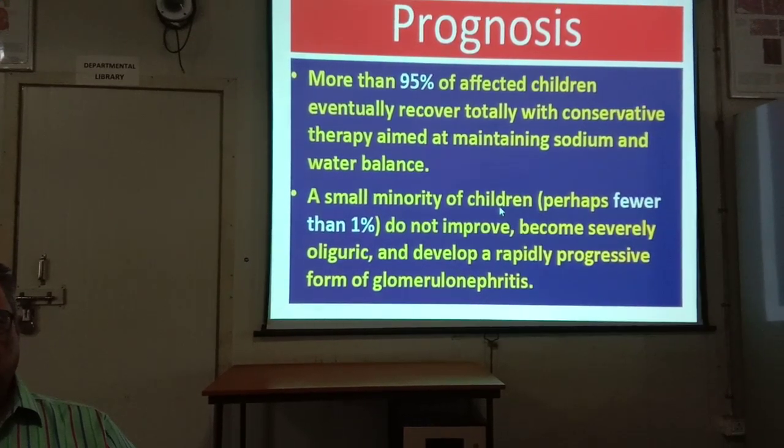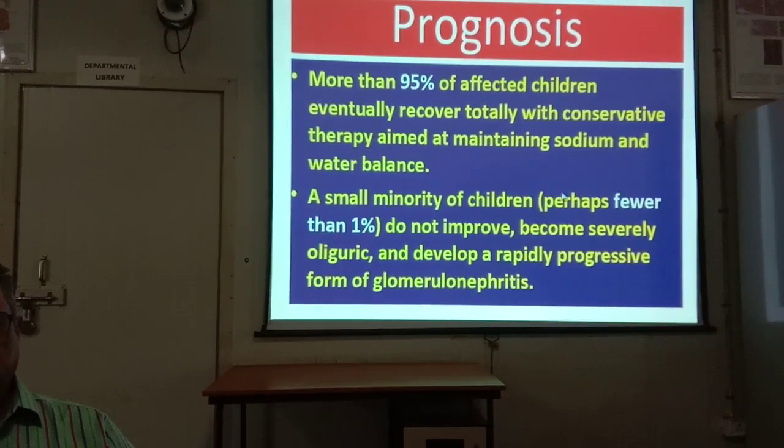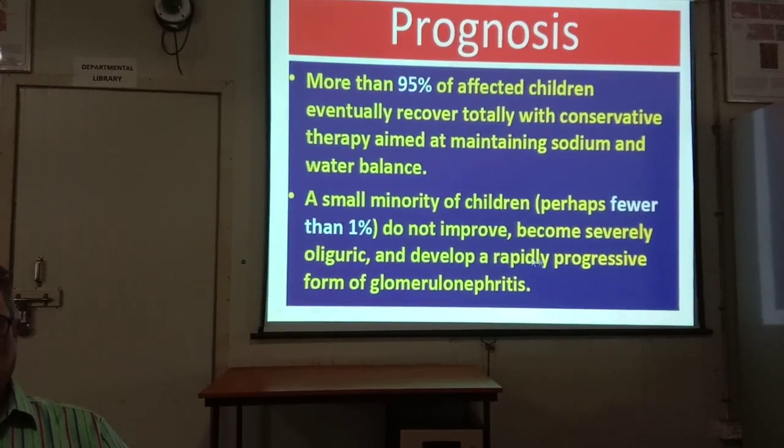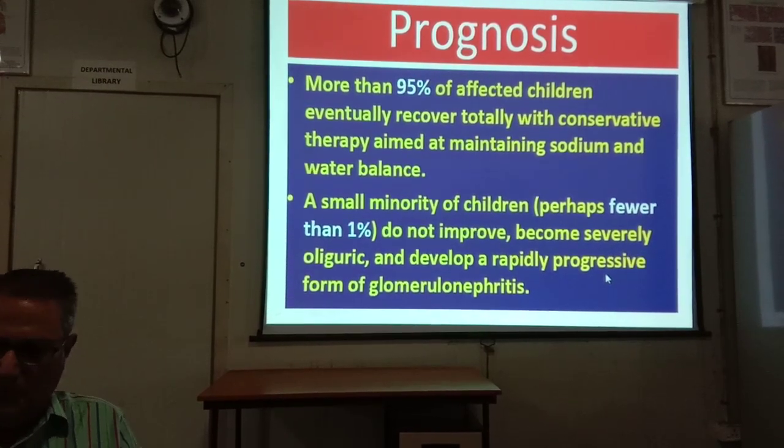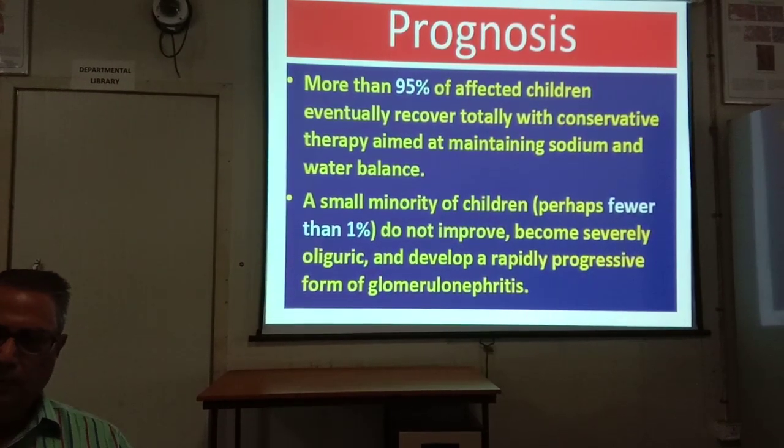A minority, fewer than 1%, do not improve and become severely oliguric and develop RPGN, progressing to rapidly progressive glomerulonephritis.